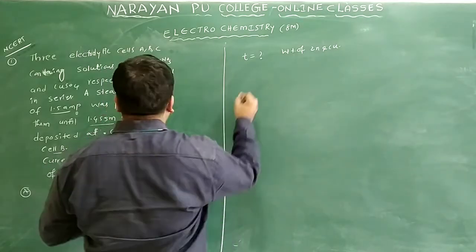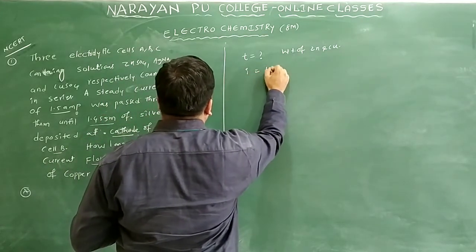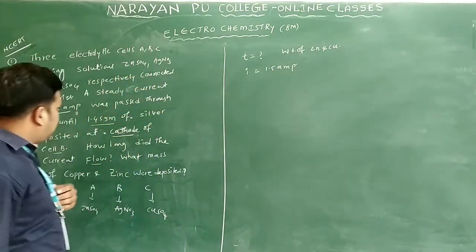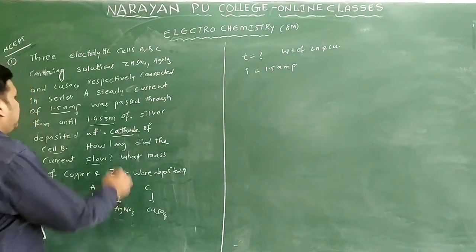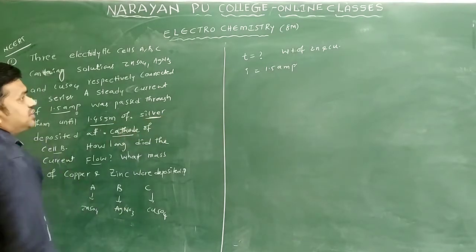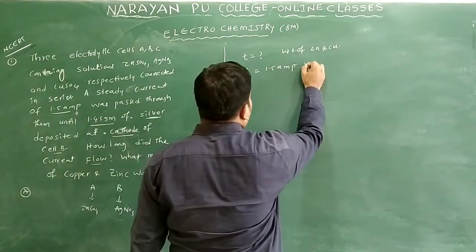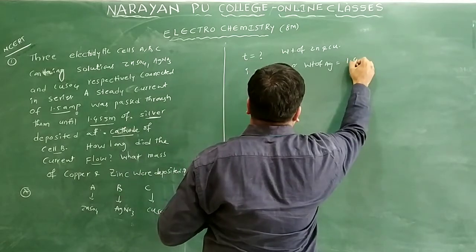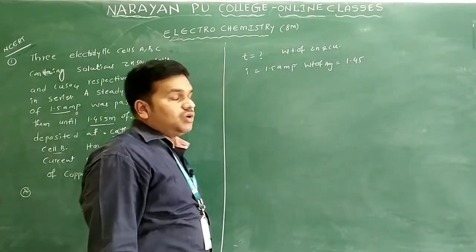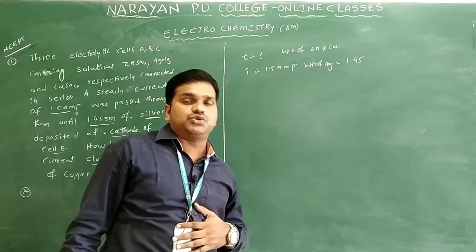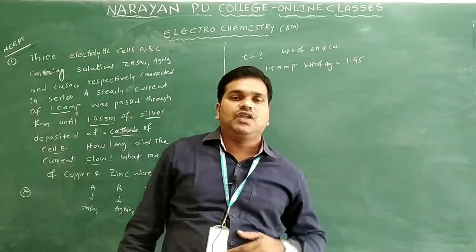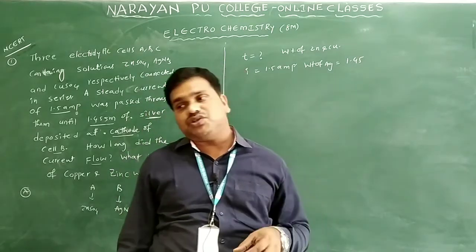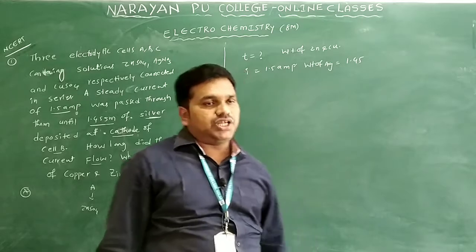What is given here? Current is given, 1.5 ampere. And one more, the mass of the compound deposited: 1.45 grams of silver is deposited. By using this information, first we can find out the time. After finding the time, you can find out the weight of the copper deposited and the weight of the zinc deposited.